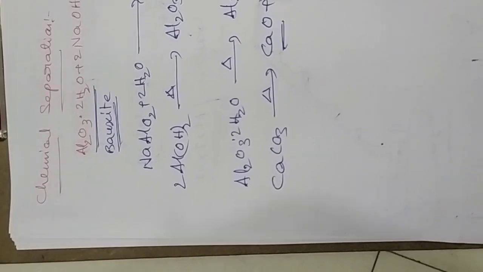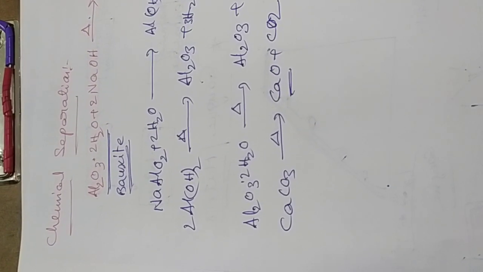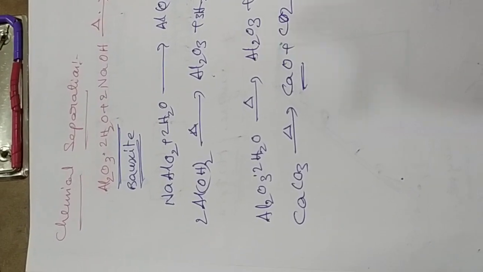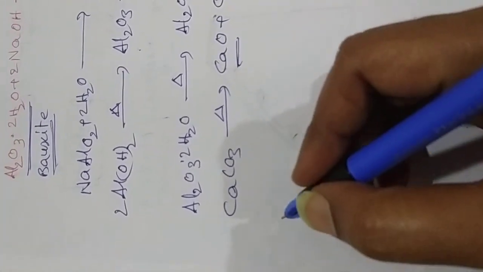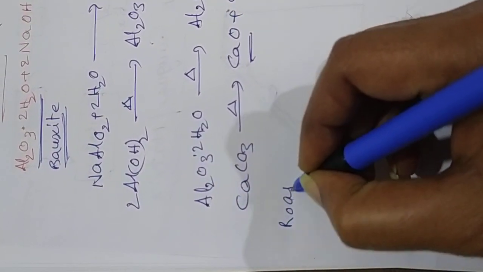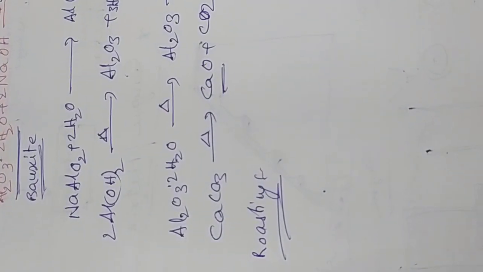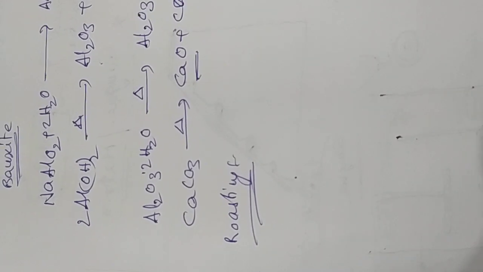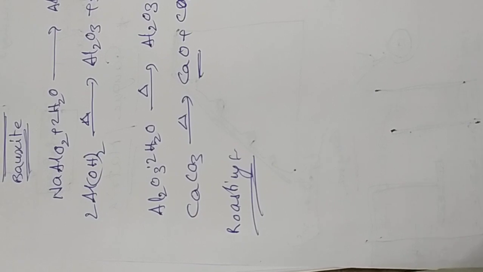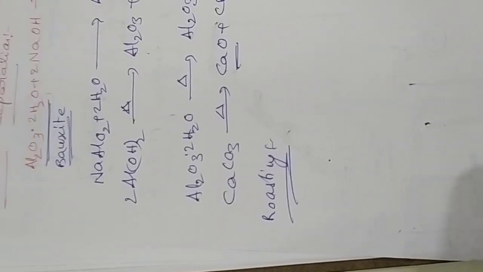Okay. So the difference between methods: one more method is called roasting. See, roasting is something like an open area reaction, and it is always used to eliminate the impurities as their oxides.